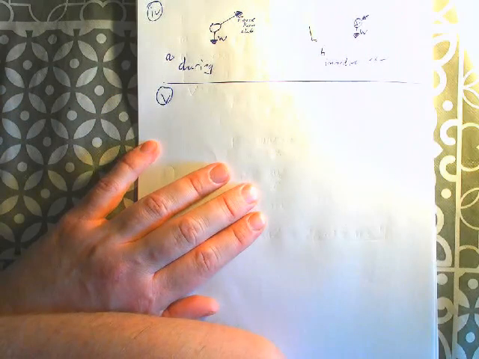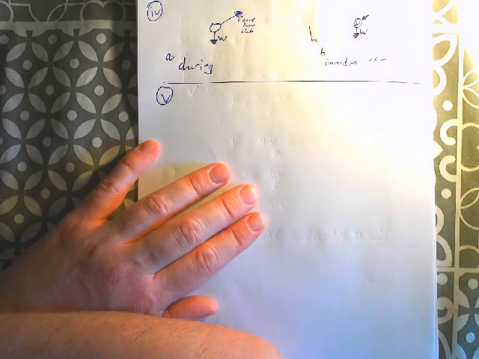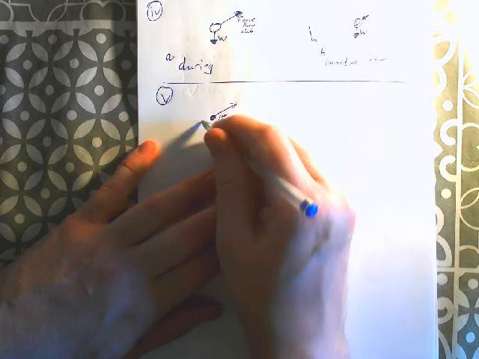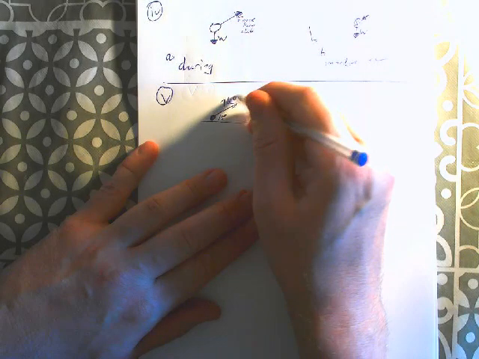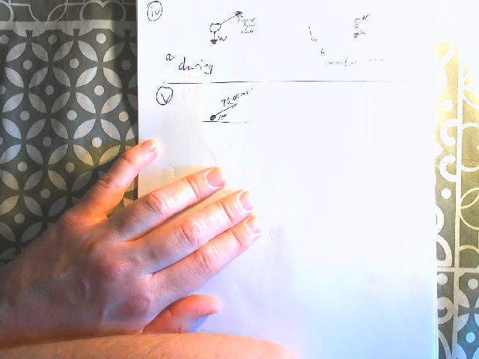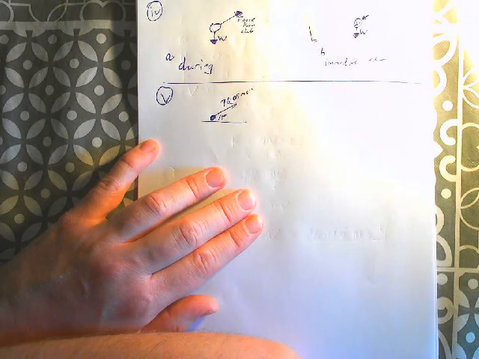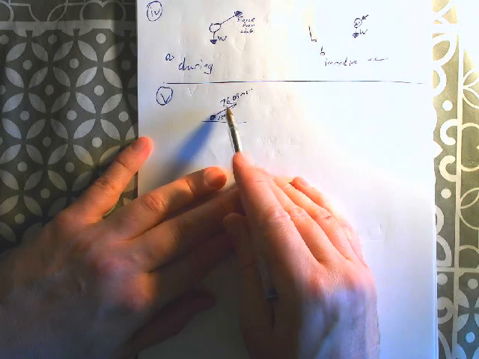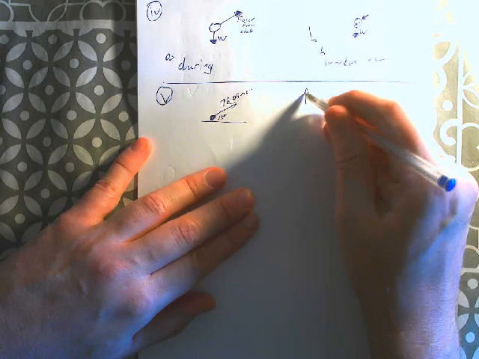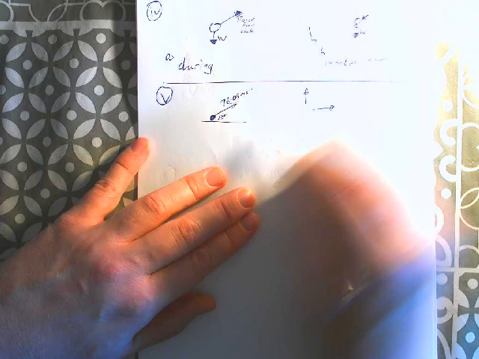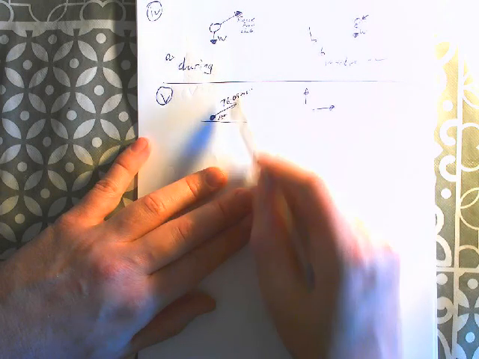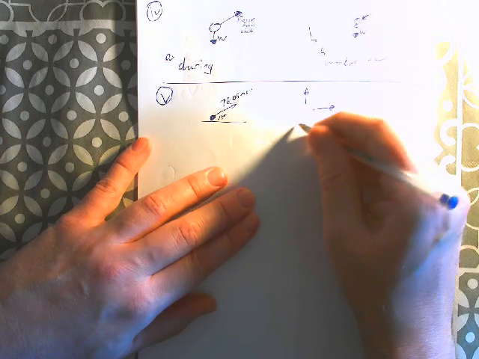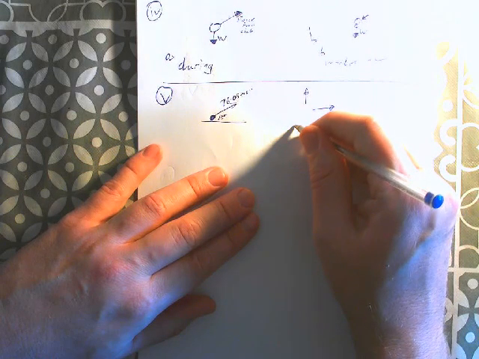All right, and we're on to the kind of really, definitely the trickier end of it here. So we have part V, calculate the maximum height reached by the ball. Okay, so let's just sketch it out again. There's our ball. It's got an angle of 15 degrees and an initial velocity of 76.05 meters per second. Now basically, this is going to be a SUVAT question. How long does something stay in the air and how long does it travel and stuff? But we need to break this vector down into its vertical and horizontal components. Like how much of this 76.05 is vertical and how much is horizontal.